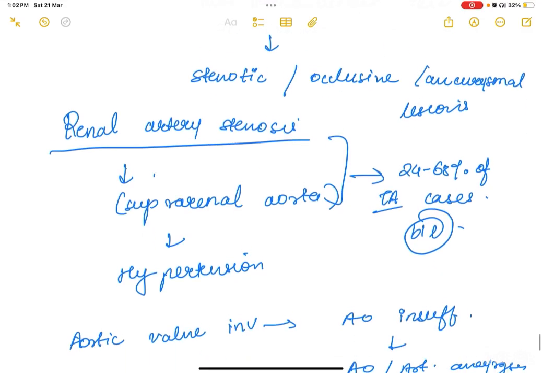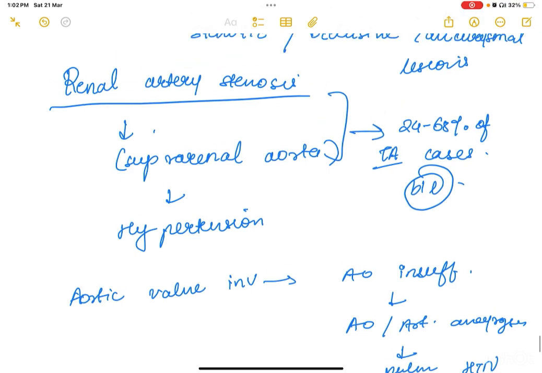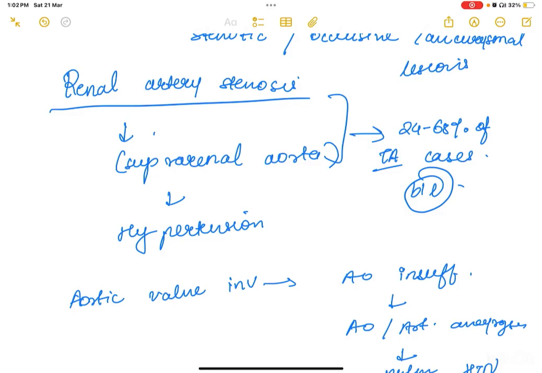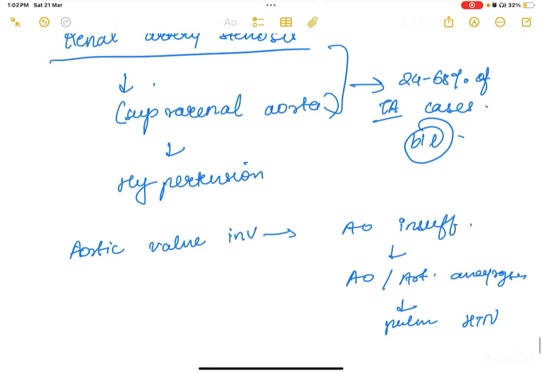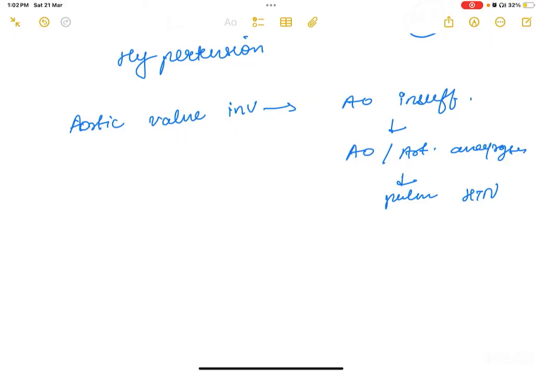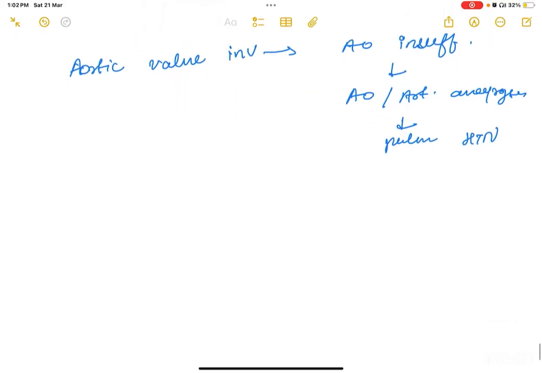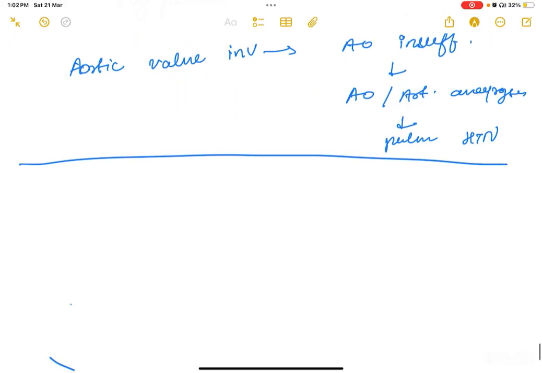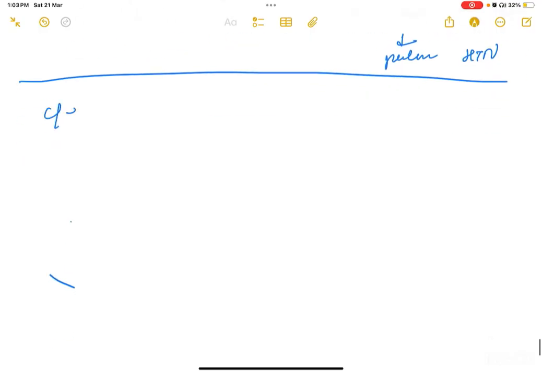Now, depending on the artery involved, you will get your clinical features. So, in 24 to 68% of Takayasu arteritis cases, you get renal artery stenosis, mainly suprarenal aorta, which would lead to hypertension. If there is aortic valve involvement, there could be aortic insufficiency, or aortic or arterial aneurysm, which could lead to pulmonary hypertension. So let's see clinical features.